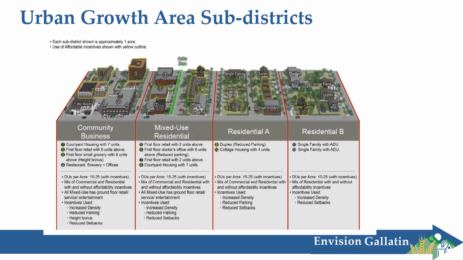Some tips for viewing: the units that are outlined in yellow and have the yellow number in front of them, those ones are developments that utilize the affordable housing incentives, and which incentives are used are shown in the second box on the bottom there underneath each subdistrict. Otherwise, the numbers correspond to the number below, and that tells you what that unit or development type is meant to represent. Each subdistrict here is an acre.